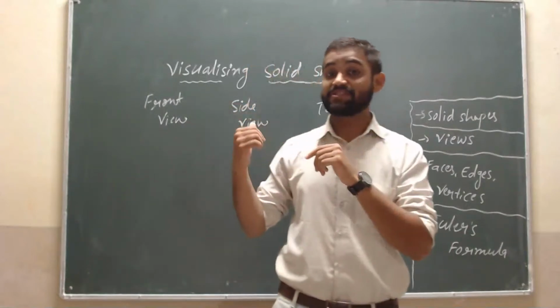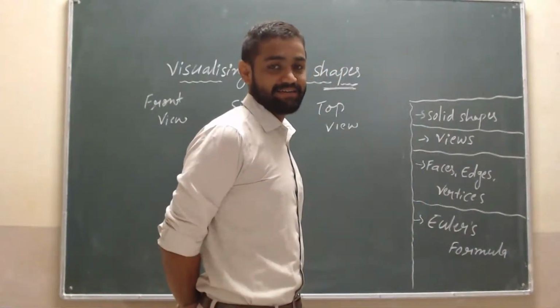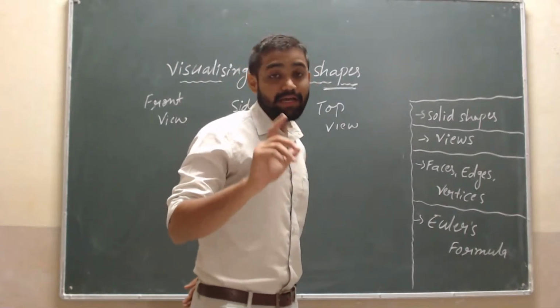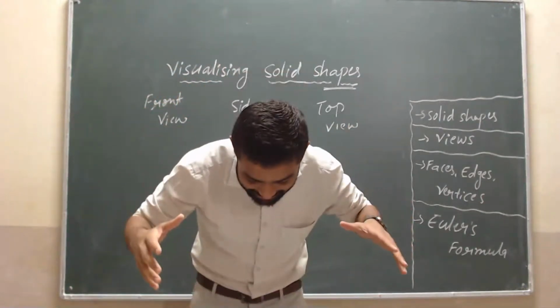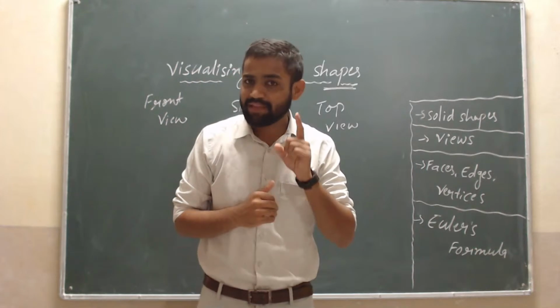And by side view, the second one we have side view. If you look from the side, you will appear like this, sir. Is it clear to you? It's very simple. Okay, then top view. Top view means the camera is on top, but I will bend. Sir, this is the top view of this object. Is it clear to you?